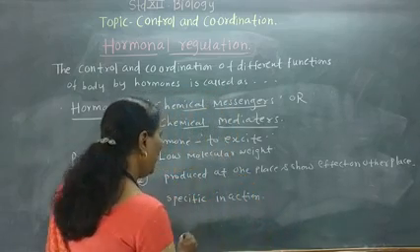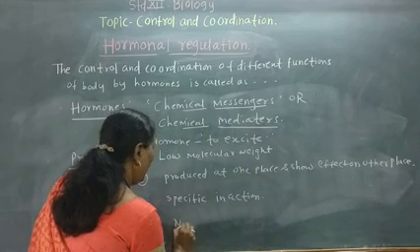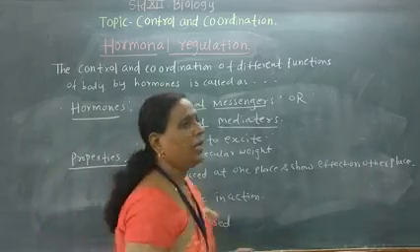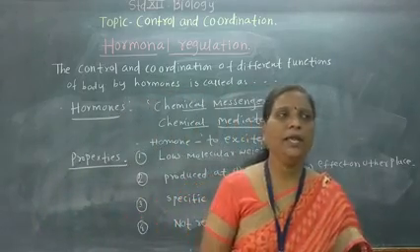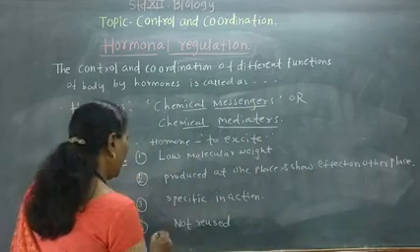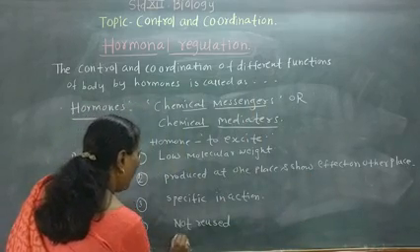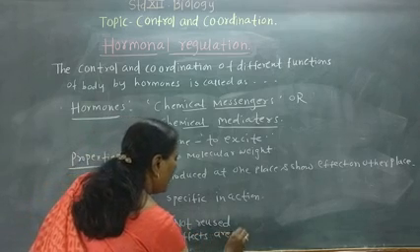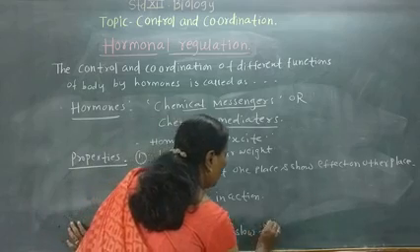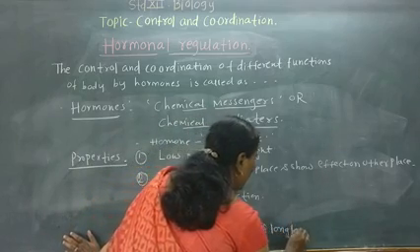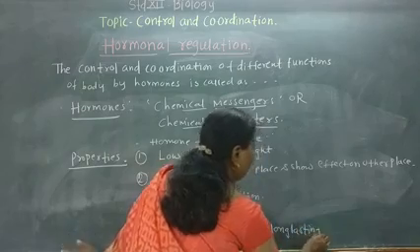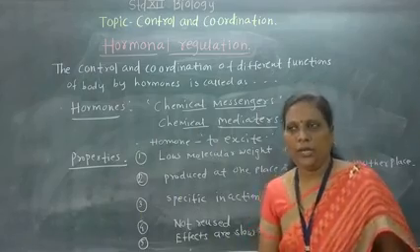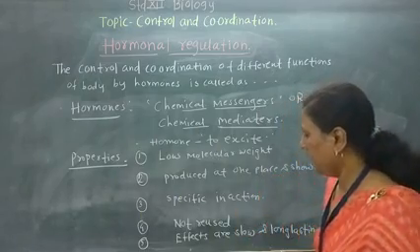They are secreted in very small quantity and are not used again. And their effects are slow and long lasting.